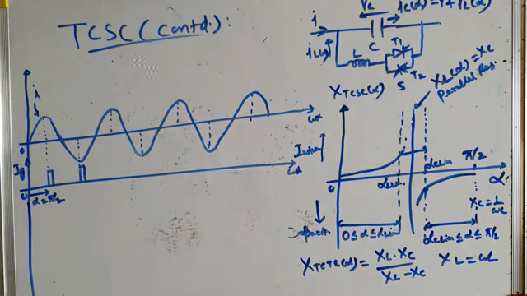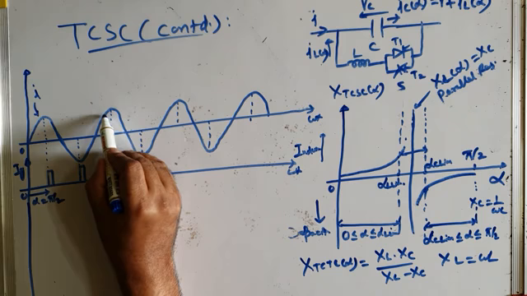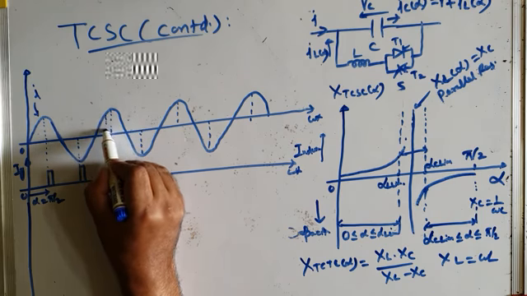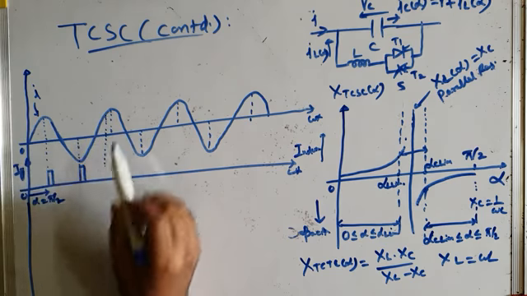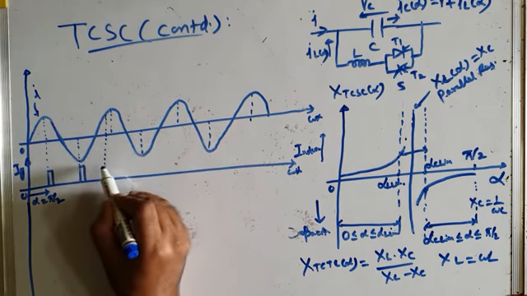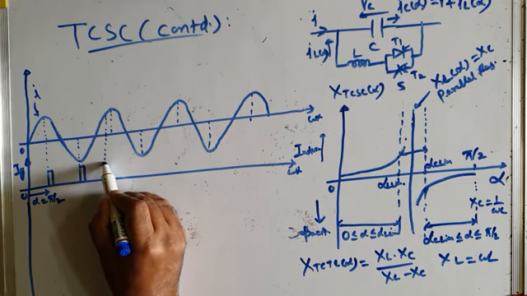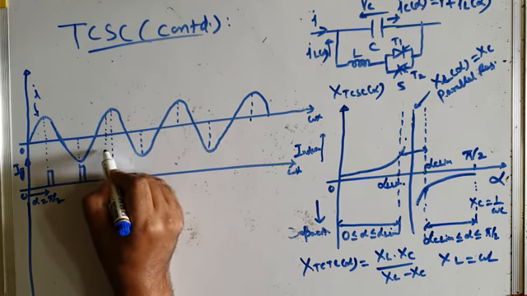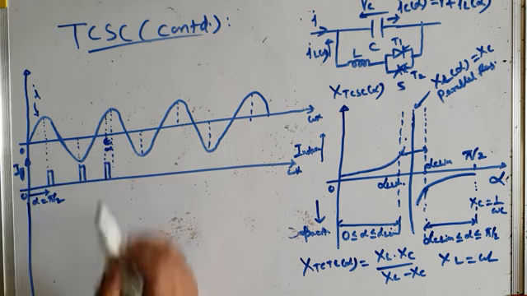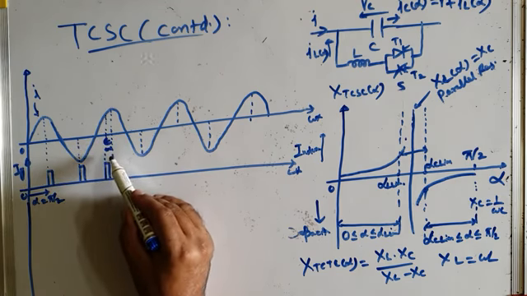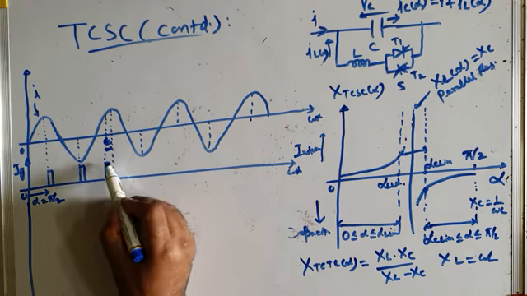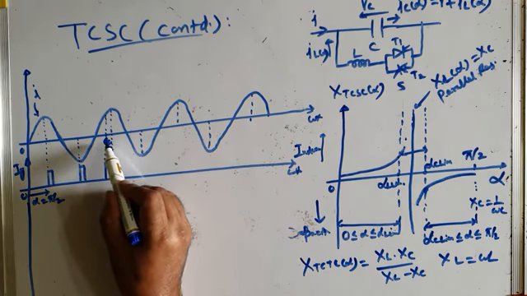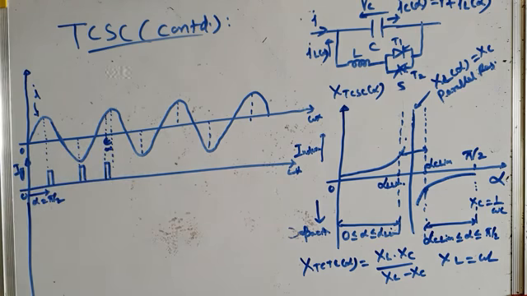And then the next firing pulse is issued here. And then what we do, we advance the firing. Instead of firing at the peak of the current, we fire the TCR slightly here. So this angle is epsilon. Epsilon is a small angle of advance. We advance the firing of TCR by a small angle epsilon, maybe 10 degrees, 20 degrees, something like that.